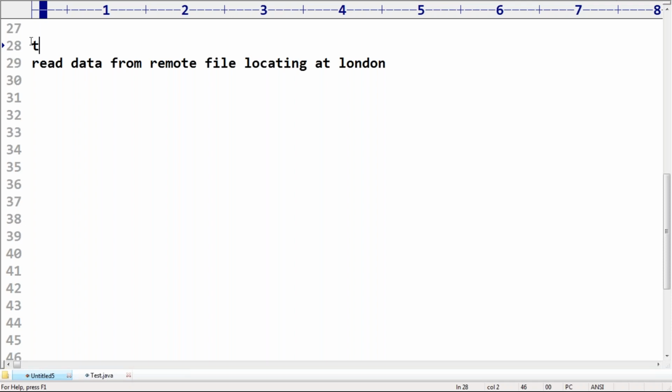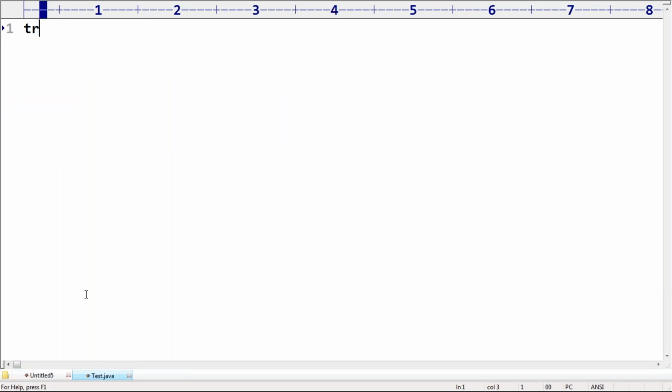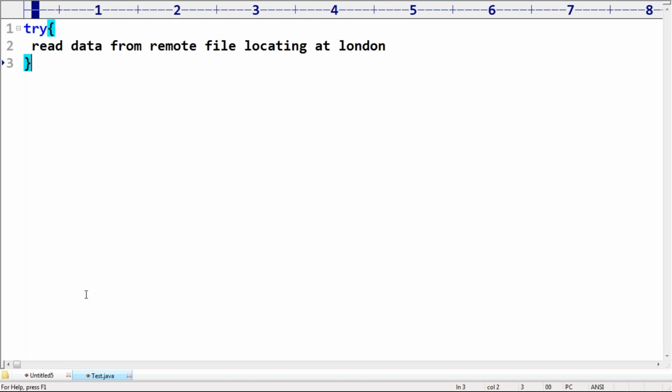How can you do that, sir? Observe carefully. Here, try: I'm taking, read the data from the remote file located at the learner. This is our main flow.